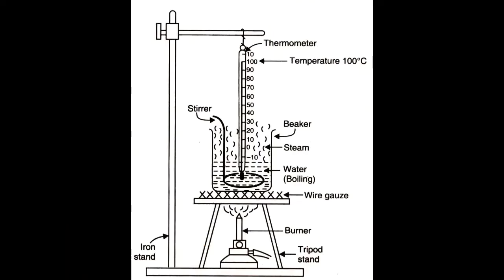In the same way, you are seeing that we are keeping the same 1 kg water and going on heating with the same burner, and the thermometer is there. The moment the thermometer reads 100 degrees Celsius, the water starts boiling.